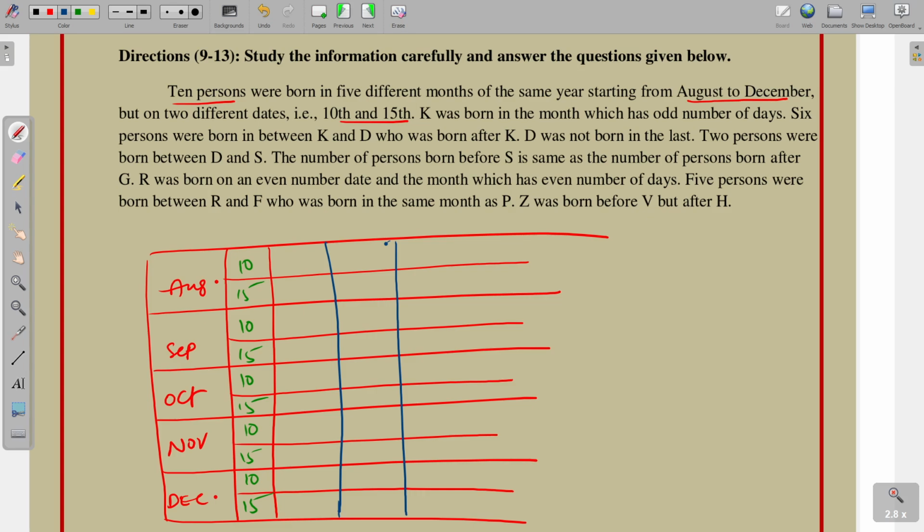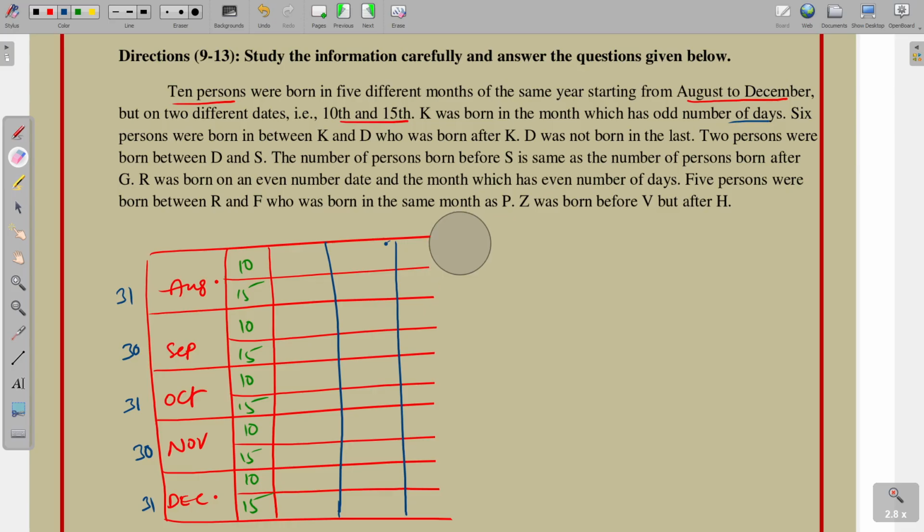See the first one. K was born in the month which has an odd number of days. So, August 31 days, September 30, October 31, November 30, December 31 days. So, K was born in the month which has an odd number of days. Next point, 6 persons were born between K and D, who was born after K. D was born last.